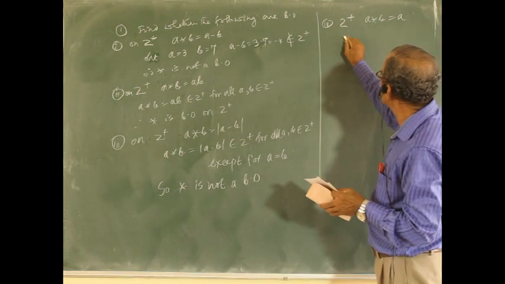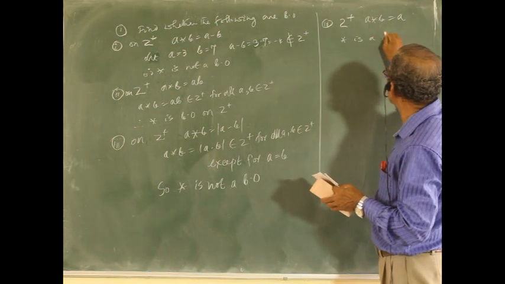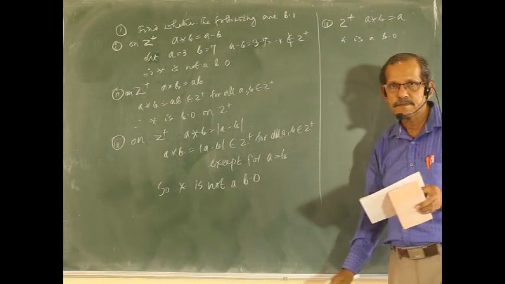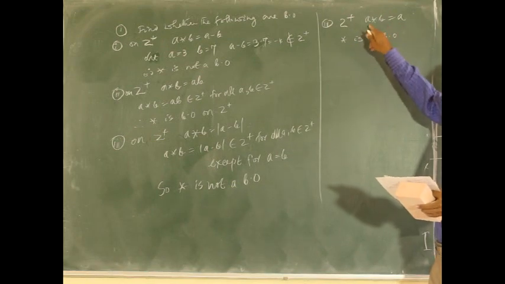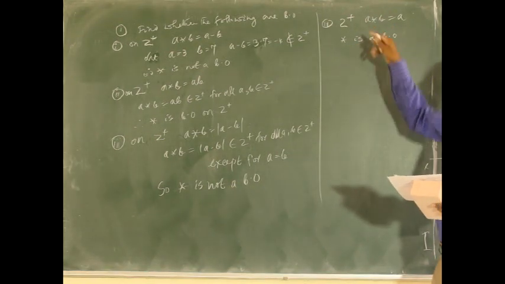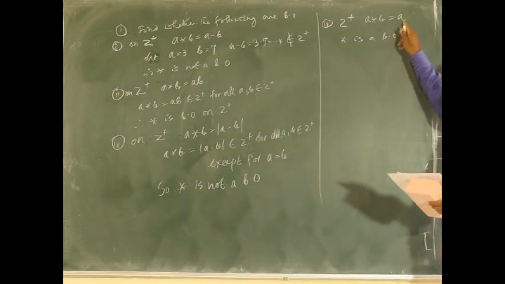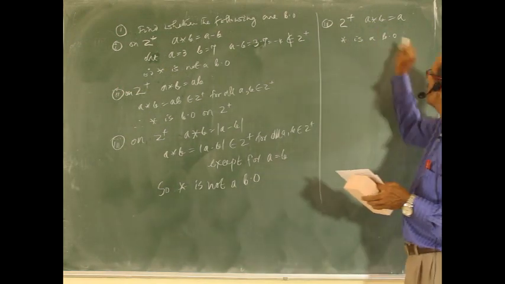Clearly, star is a binary operation. Whenever you take a, whatever may be the next integer, you assign it to the number a. Therefore, it is clearly a binary operation. This belongs to the set Z plus. It is a binary operation.